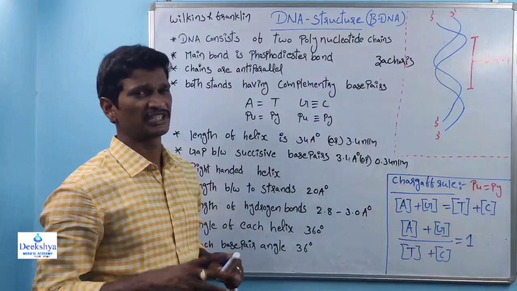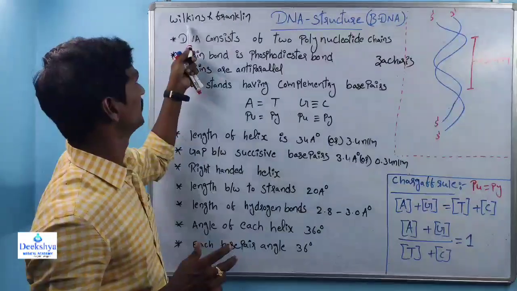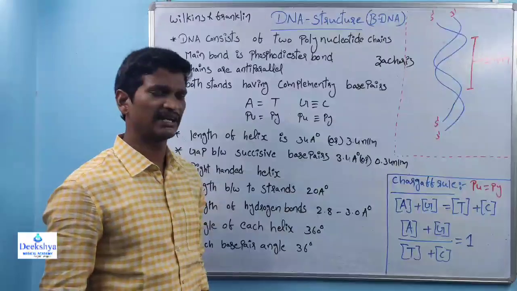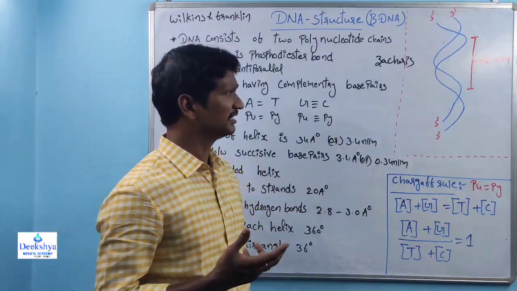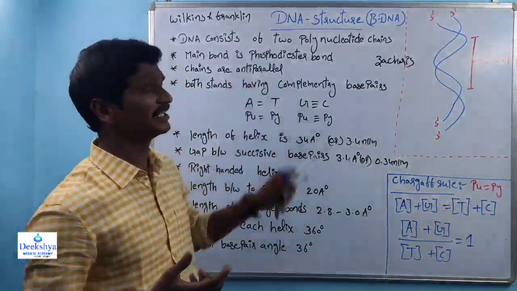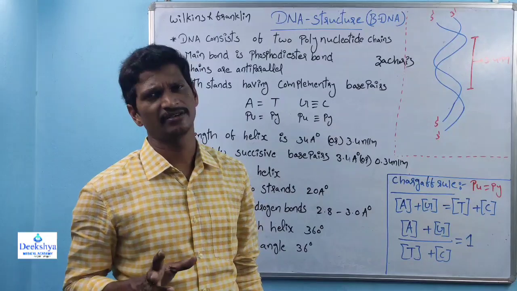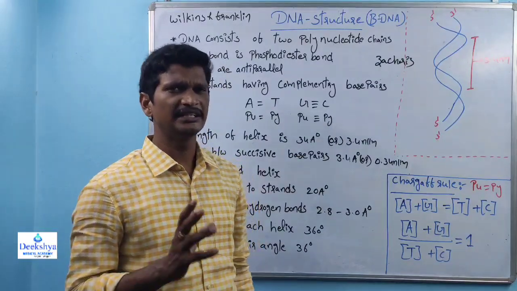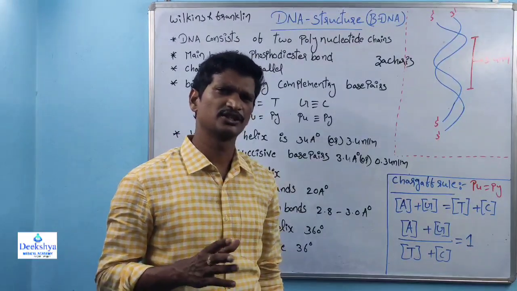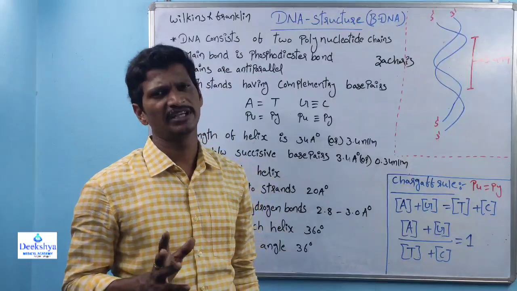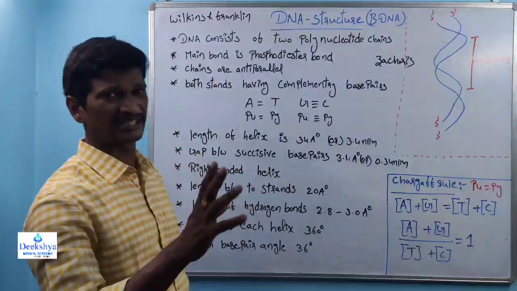Later came the DNA structure identification process. Different scientists were involved. First were Wilkins and Franklin. They did structural studies of DNA, and both scientists used the X-ray crystallography technique. By using that technique, they did research on DNA structure. And as we all know, the double helical structure of DNA was proposed by Watson and Crick. Right? So that is the history of DNA.